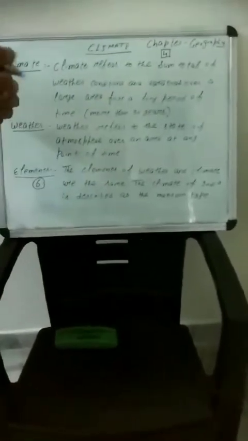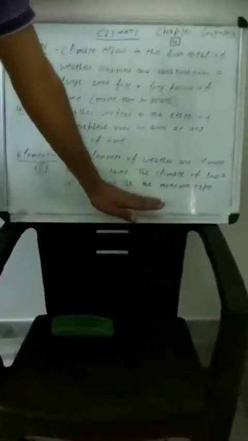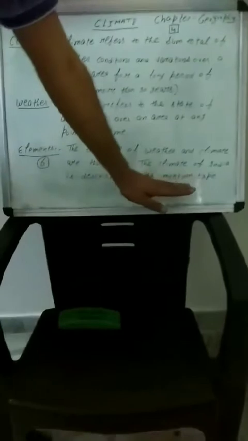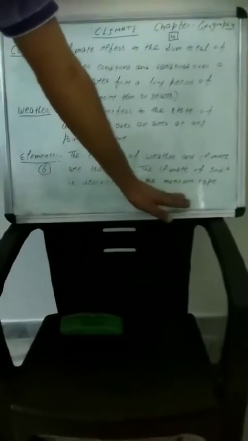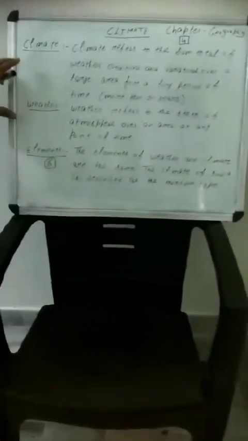So Indian climate, on the basis of this 30 years study, the sum total, geologists prove that the climate of India is a monsoon type. So we are going to take 6 elements which affect the climate and weather of India.